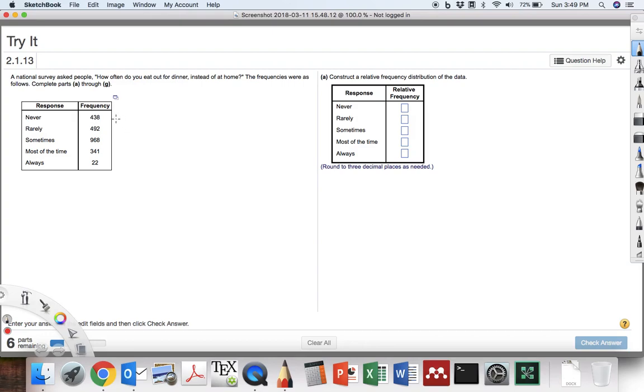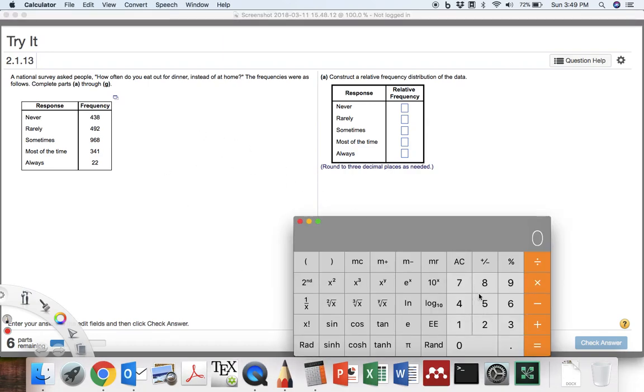So to solve this problem, we're going to first construct a relative frequency distribution. To do that, we're going to add all of these numbers up, the frequency: 438 plus 492 plus 968 plus 341 plus 22. So we got 2,261 people here. I'm just going to do that one more time to make sure I didn't make a mistake.